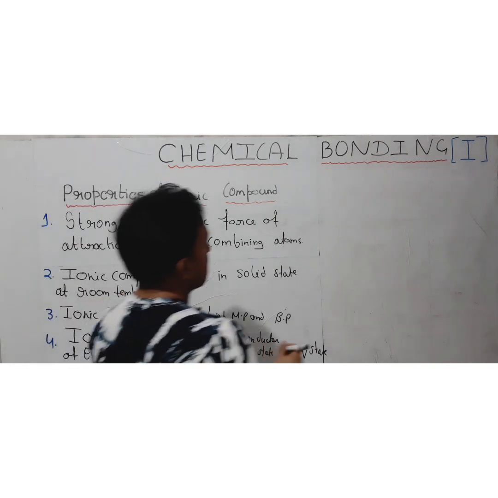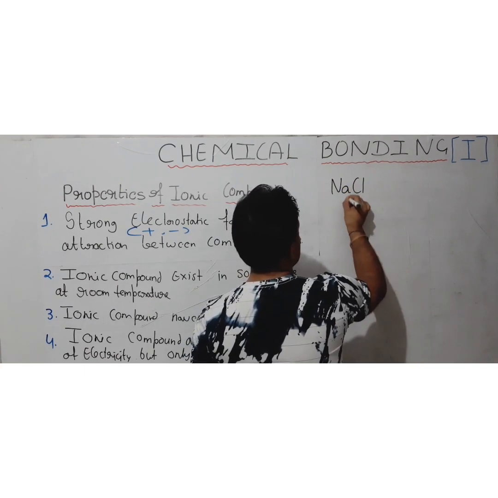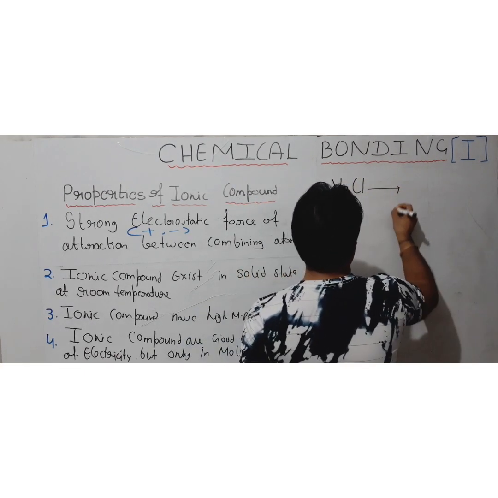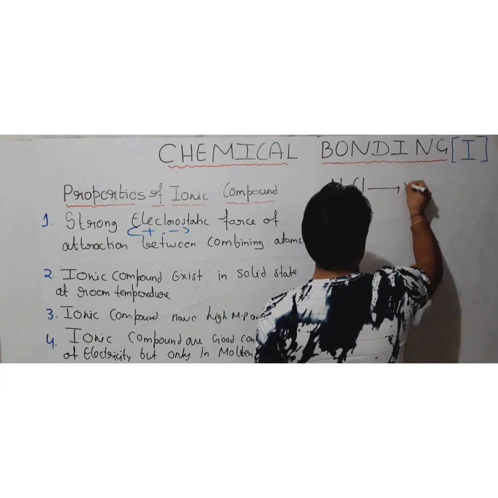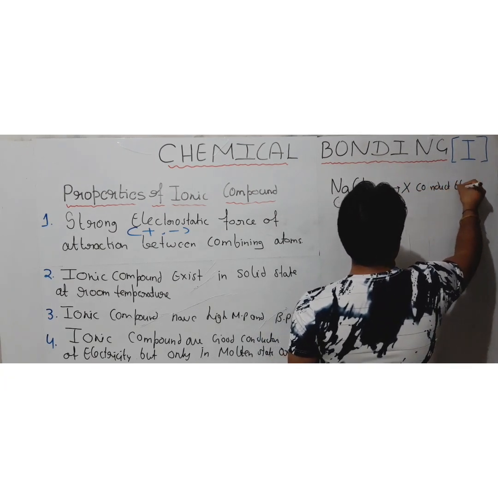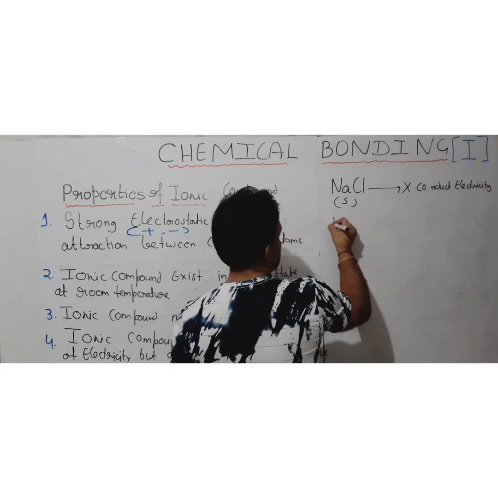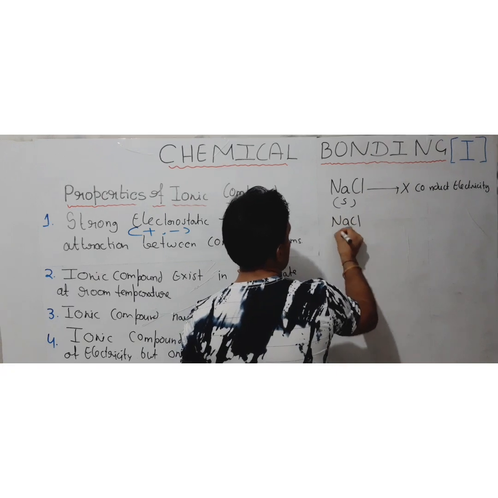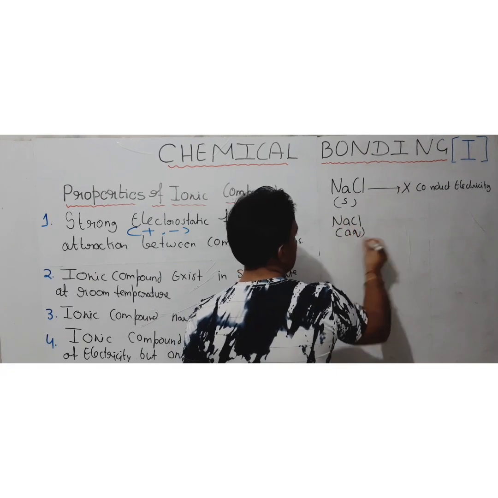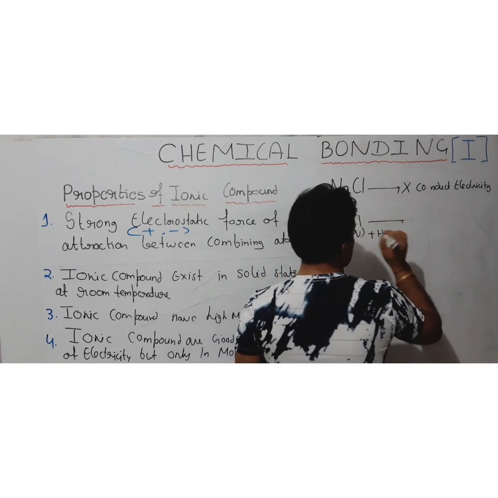Suppose we take the example of sodium chloride, which is solid at room temperature. It will not conduct electricity in this state. But if I make an aqueous solution of the same sodium chloride, meaning I use water to make its solution, what is going to happen?